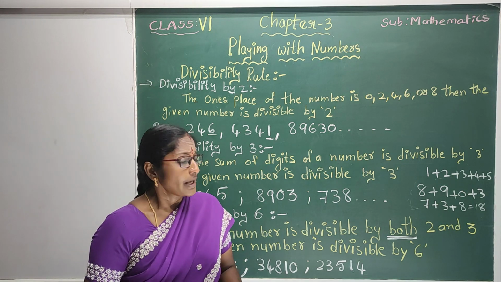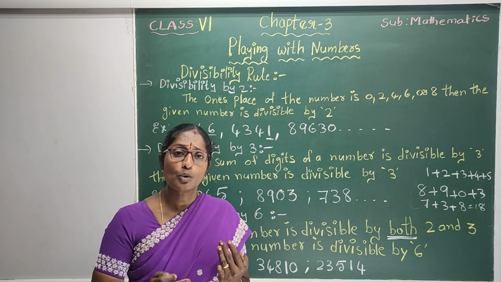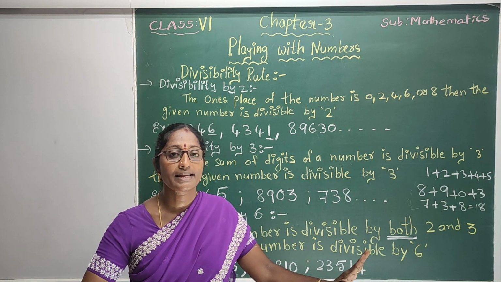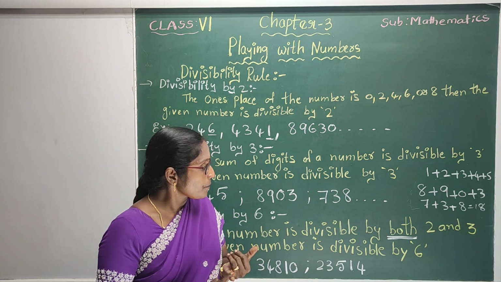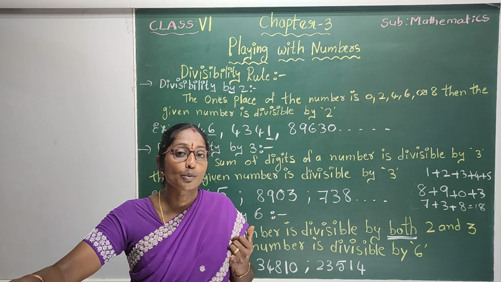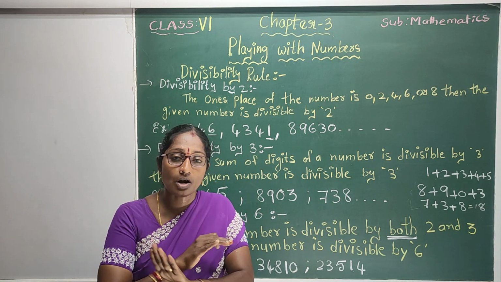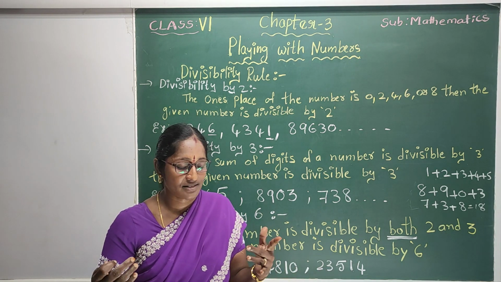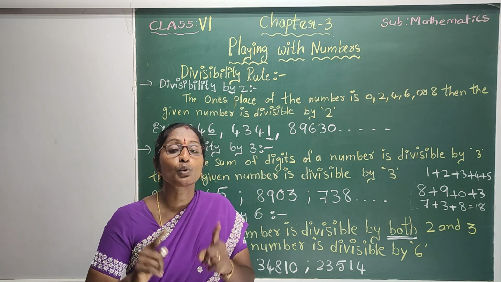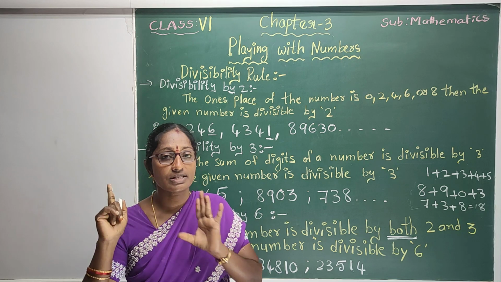Be careful. Suppose a number is divisible by 2 but it is not divisible by 3, then it is not divisible by 6. Suppose the given number is divisible by 3 but it is not divisible by 2, then also it is not divisible by 6. Definitely, only if the number is divisible by 2 and 3, then it is divisible by 6.